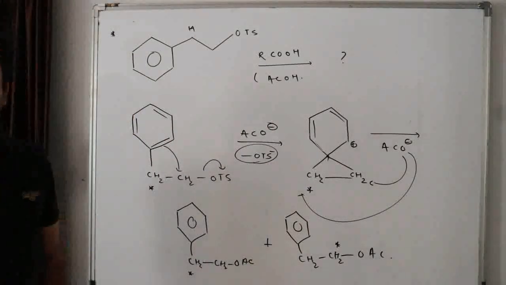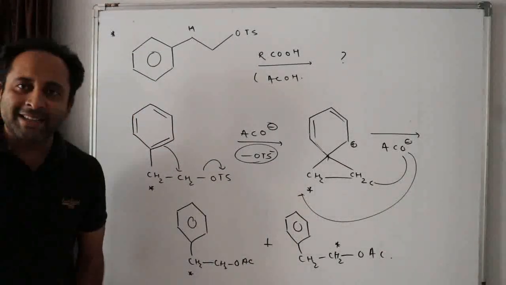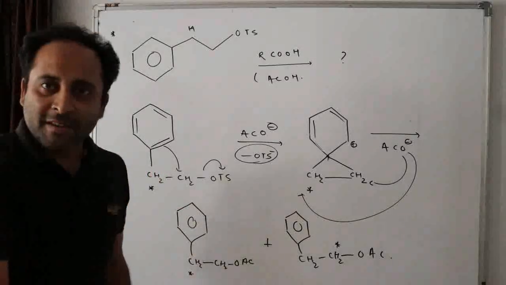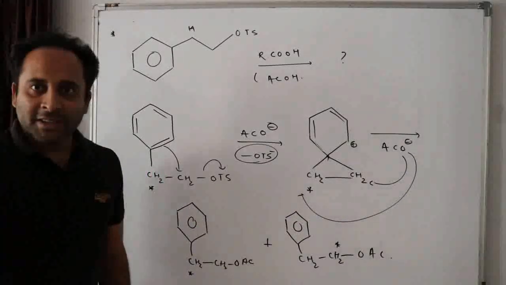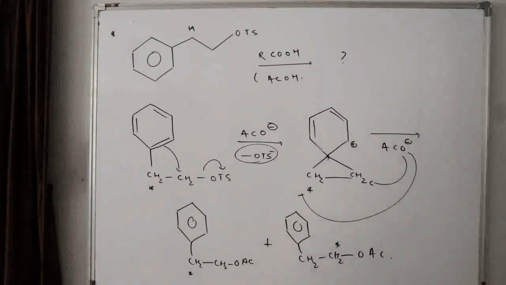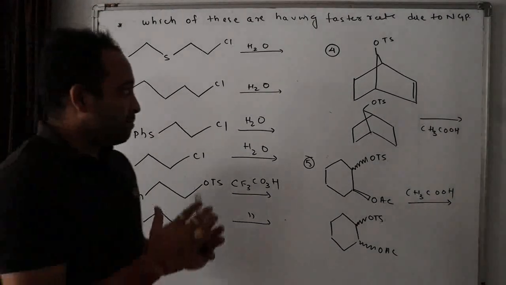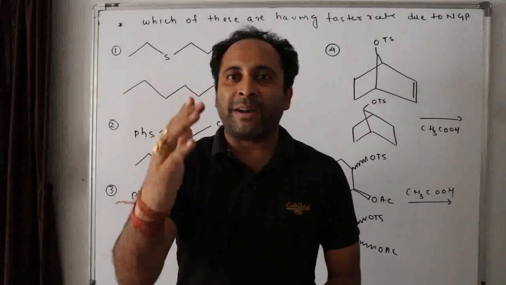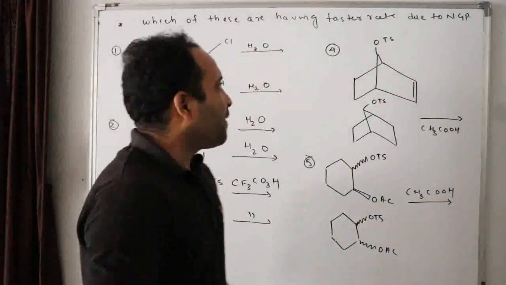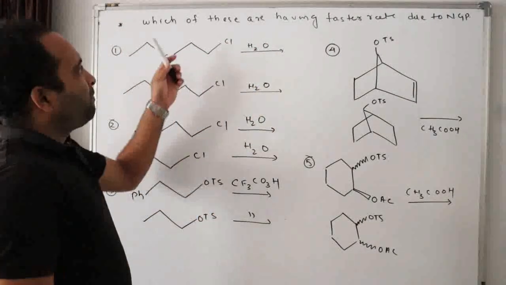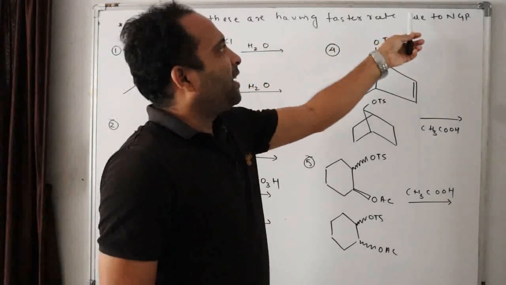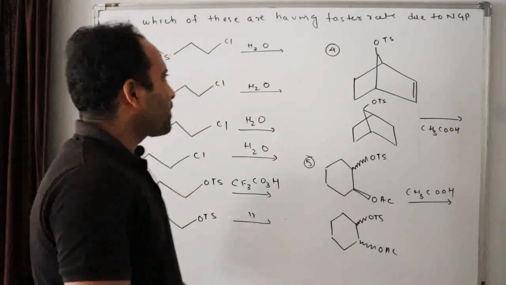Easy? Did I make you understand this concept clearly? Can I go for one more question on that popular book only? Can I? Let us go for the next question. Now comes some questions based on experimentally verified data. The question is, which of these are having faster rate due to NGP? Okay. Question number 1.